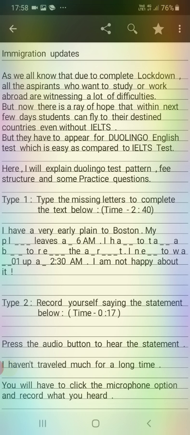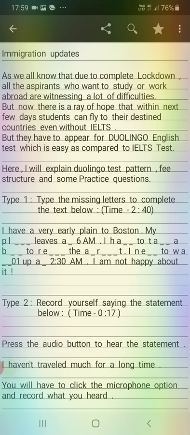This is the type 1 question pattern. And in type 2, what you have to do is record yourself saying the statement below. Here you will be getting only 0.17 as a time. You have to press the audio button to hear the statement. There will be a small microphone, or it can be an audio icon. You have to click that one, and you will listen to the statement.